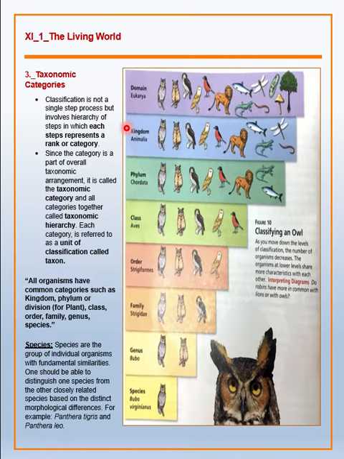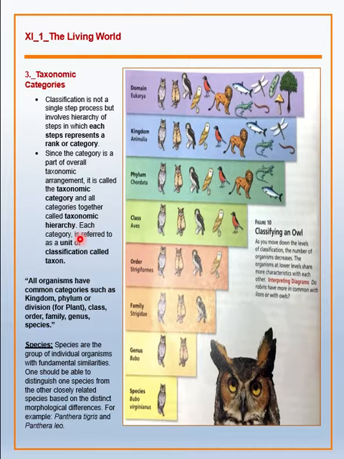Today we will be studying the taxonomical categories. Now, classification is not a single step process, but it involves a hierarchy of steps in which each step represents a rank or a category. Since the category is part of the overall taxonomical arrangement, it is called taxonomical category, and all categories together are called taxonomical hierarchy.